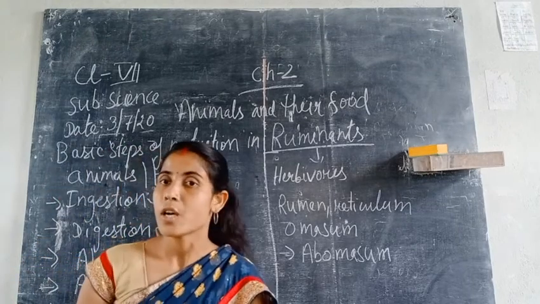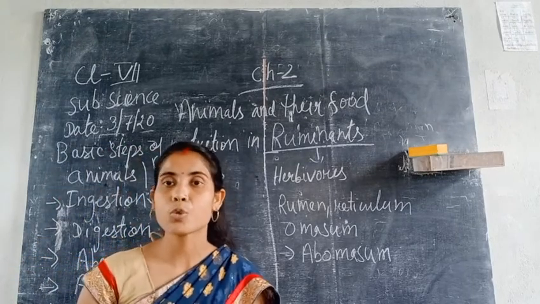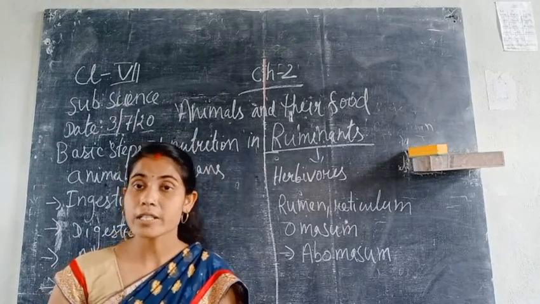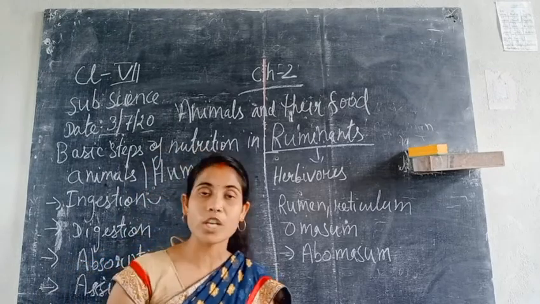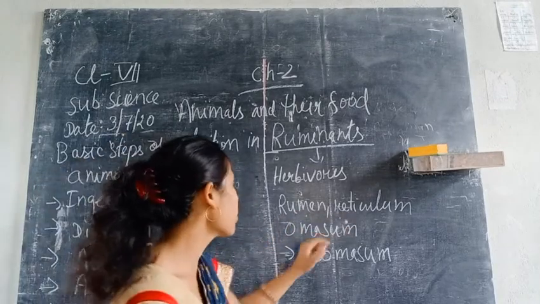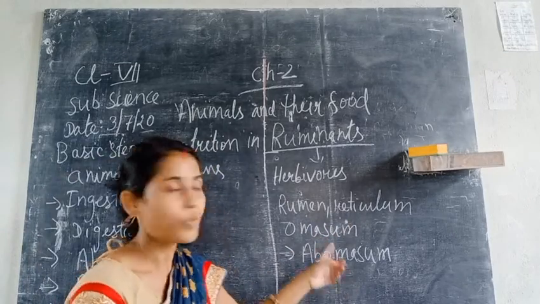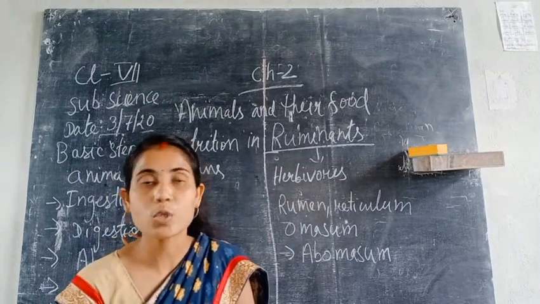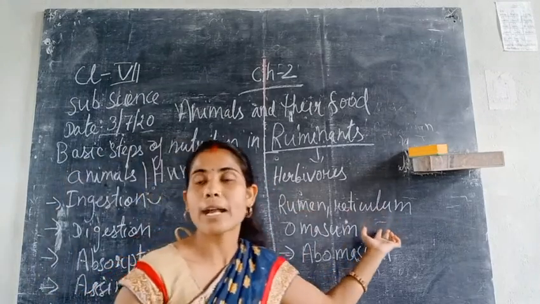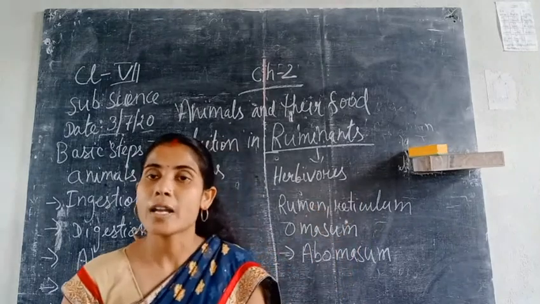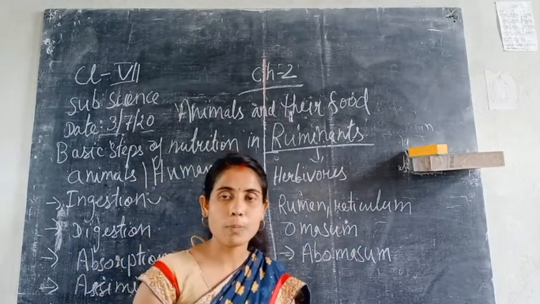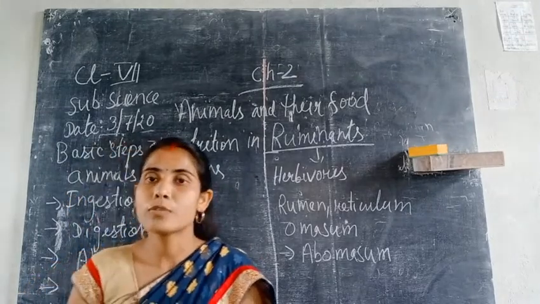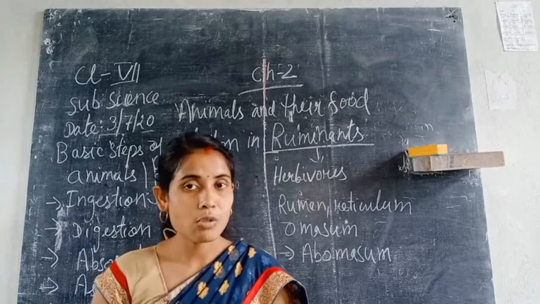In human beings, the stomach is followed by the small intestine and the large intestine. But in ruminants, the grass eater animals, the stomach is classified into 4 sections: rumen, reticulum, omasum and abomasum. The animals chew the food particles, and then it goes to the rumen, the first part of the stomach, where the food gets stored, and then it passes to the second part of the stomach.